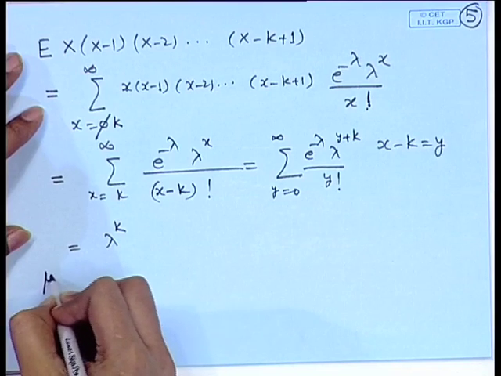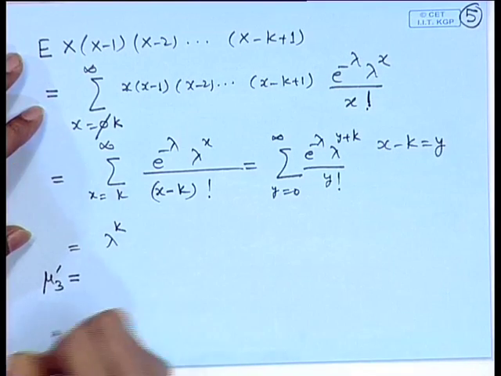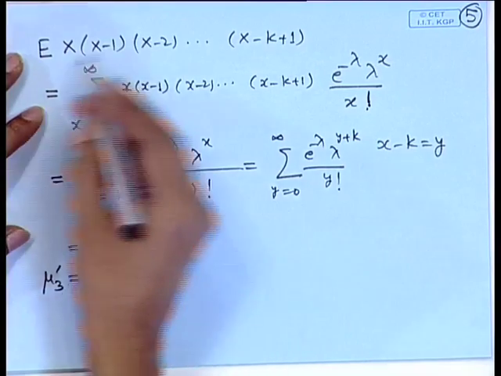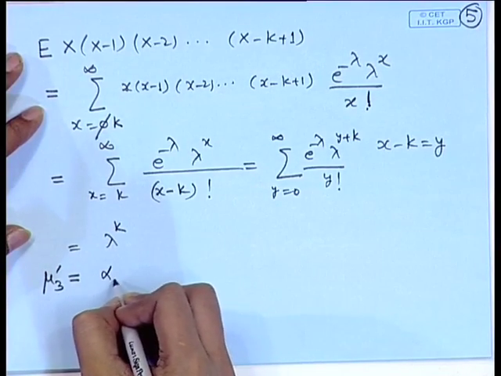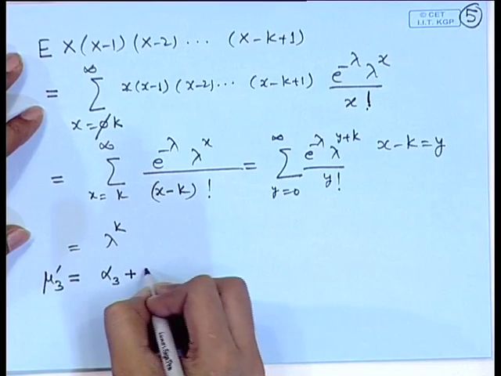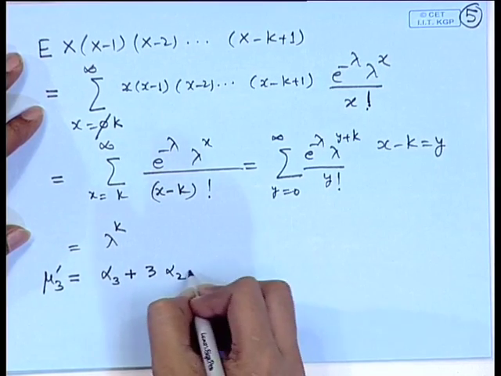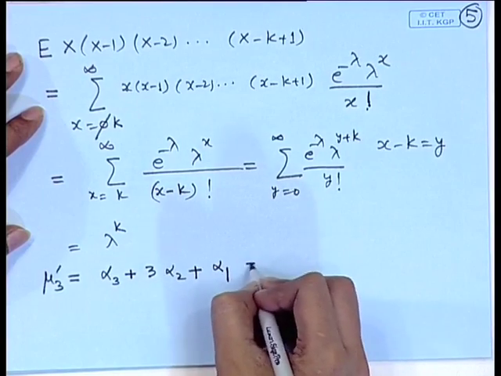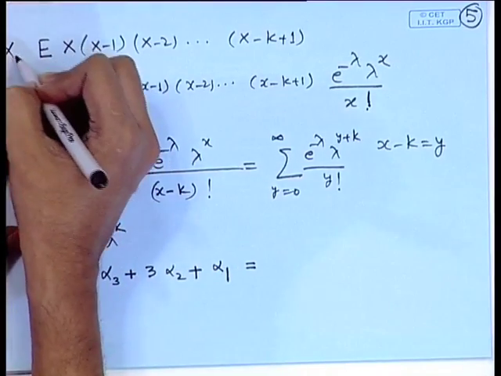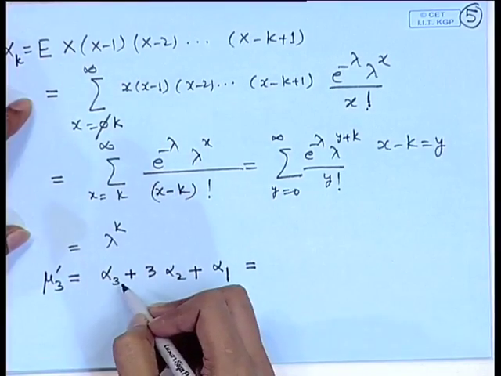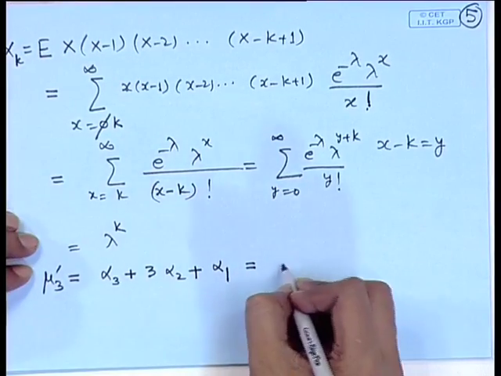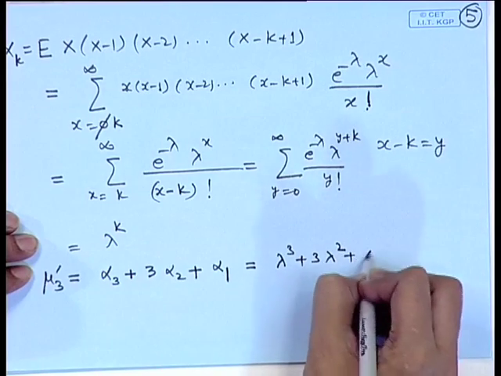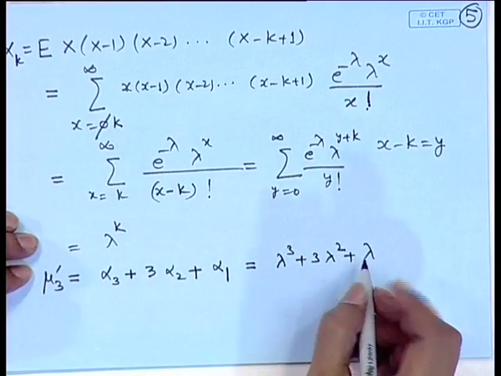So, for example, mu 3 prime will become equal to the third, let me denote it by alpha: alpha 3 plus 3 alpha 2 plus alpha 1, where alpha 1 is expectation of x. So, we can write alpha k. So, alpha 3 is equal to lambda cube plus 3 lambda square plus lambda, the third non-central moment.